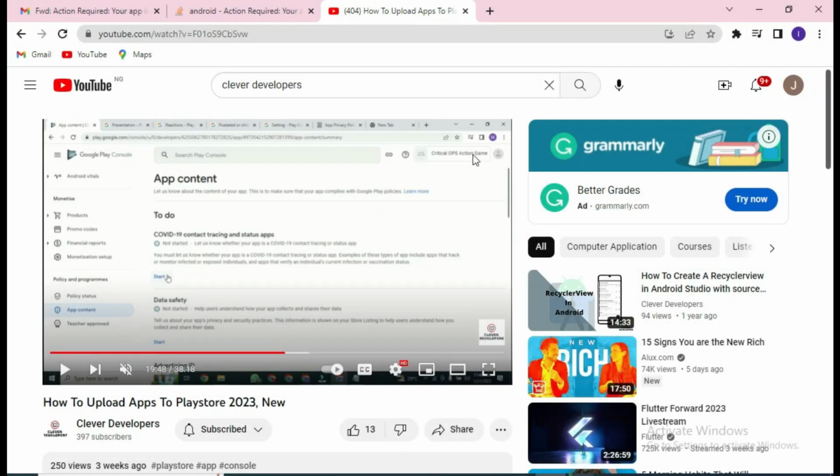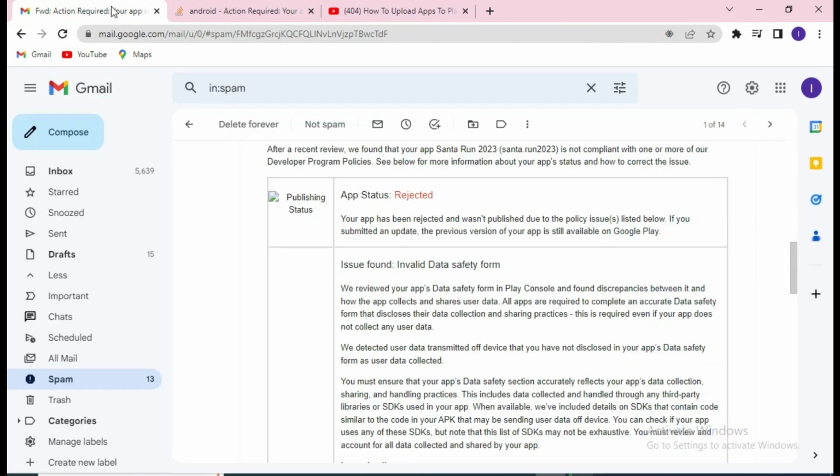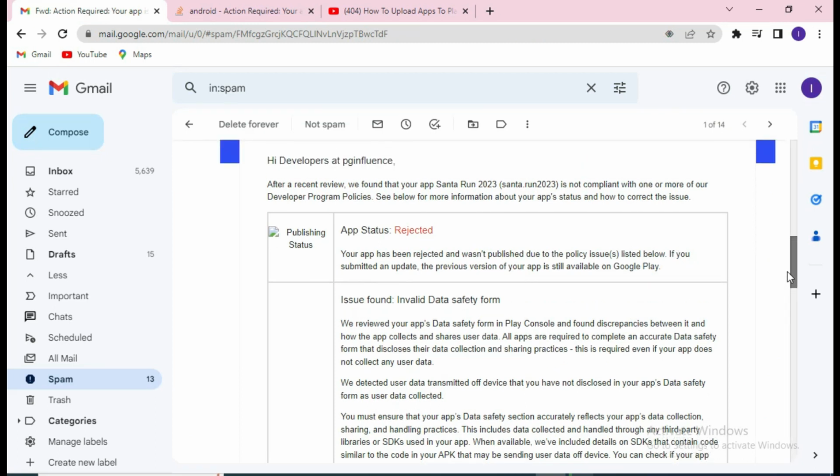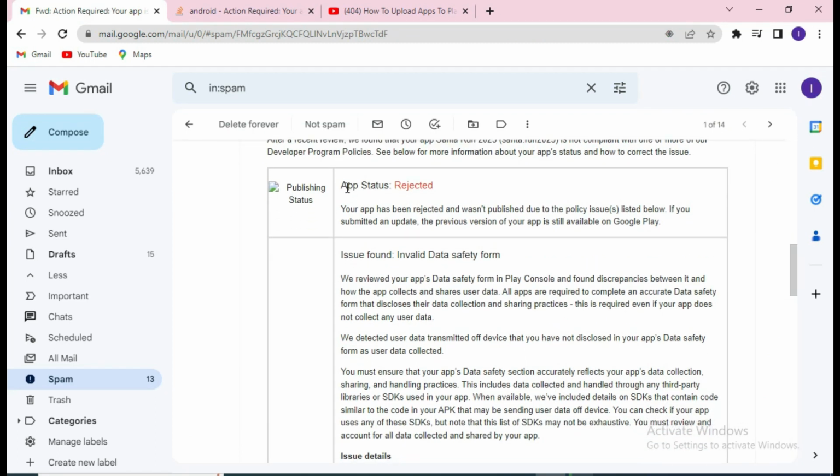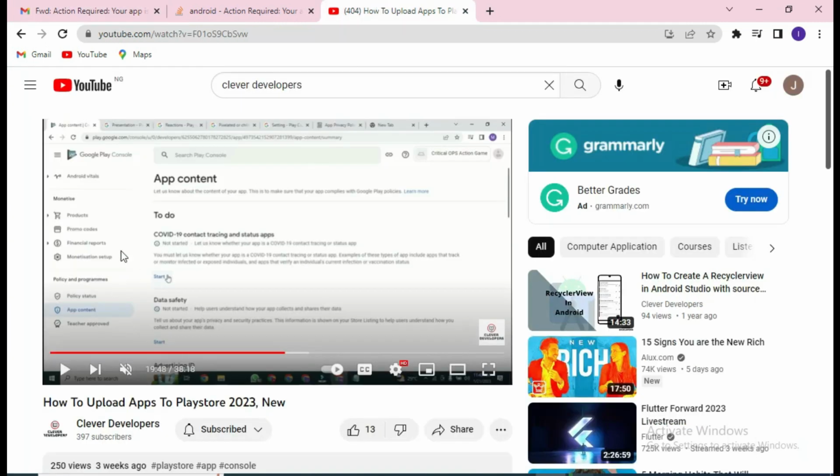So there's a message I got from one of my students that the app was rejected on Play Store. I want to share this error with you and the solution to it. Look at the message the person shared with me, that the app they tried to publish was rejected, and this person did not watch my YouTube video before uploading the app. That's why it's advisable, before uploading any app on Play Store currently, that you go to my YouTube channel and watch this video.